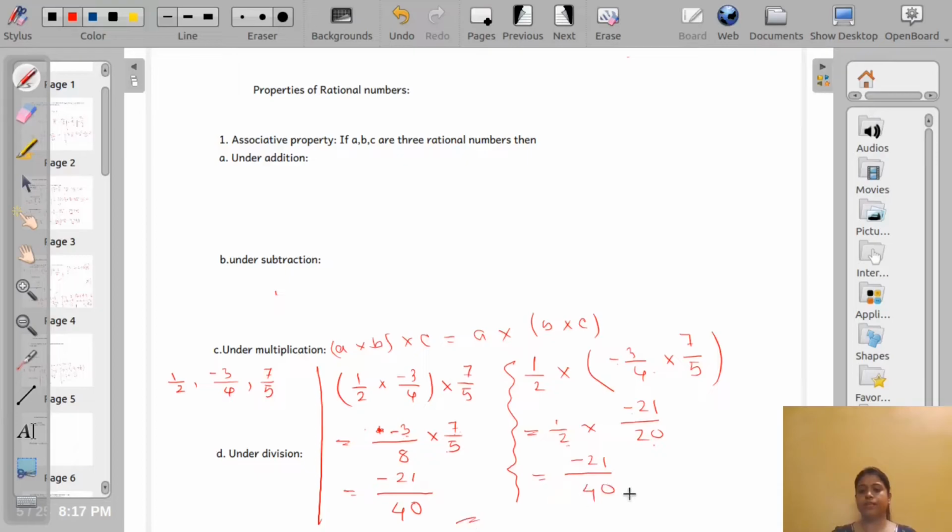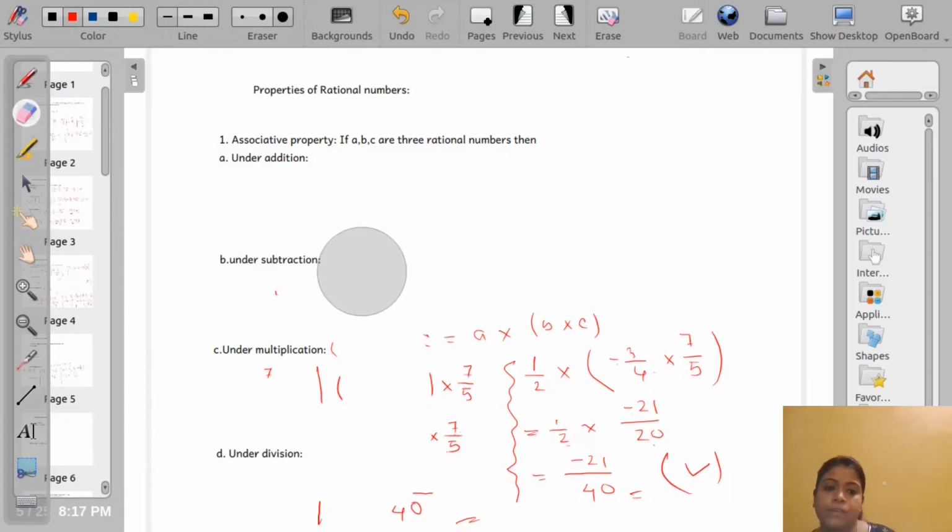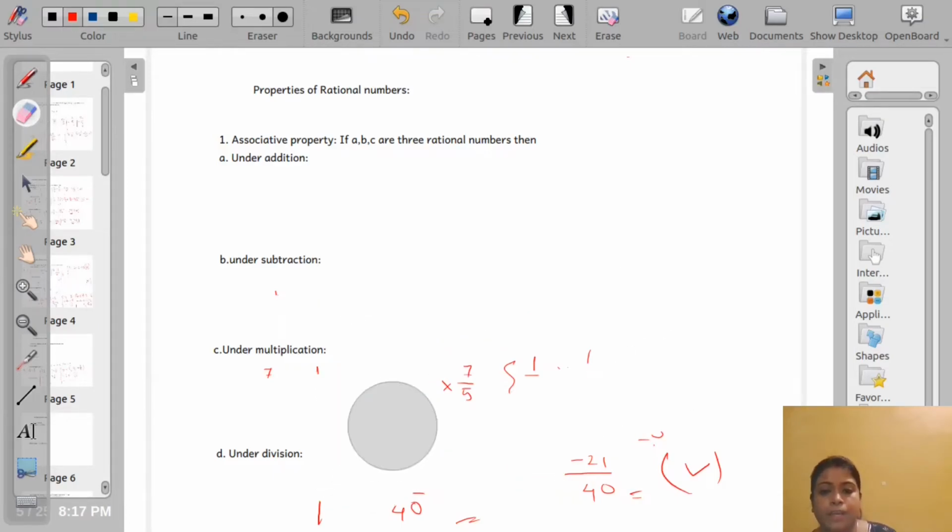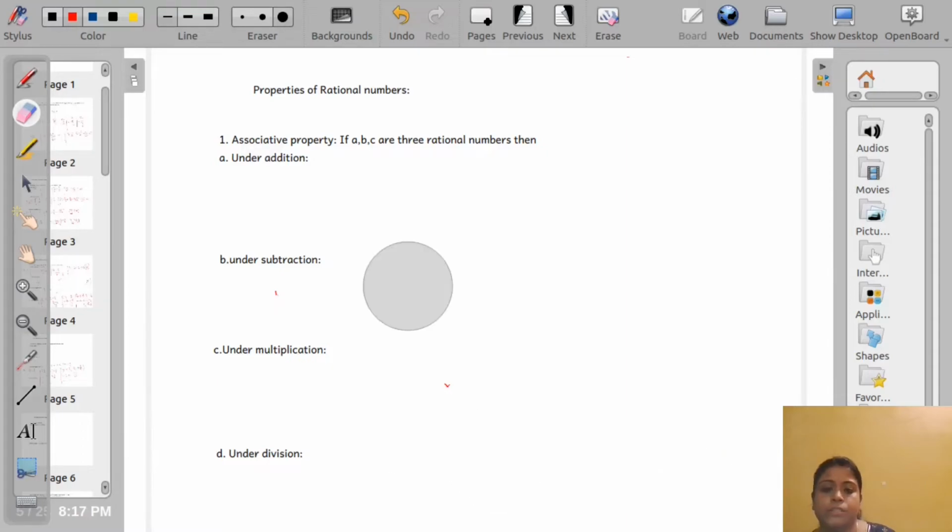So the results are same. That means rational numbers are associative under multiplication. So rational numbers are associative under addition and multiplication but not associative for subtraction.